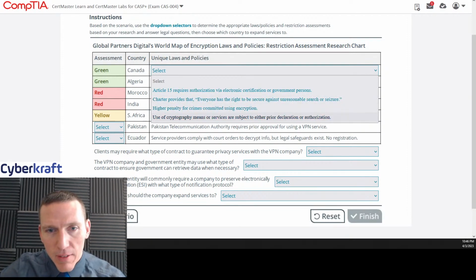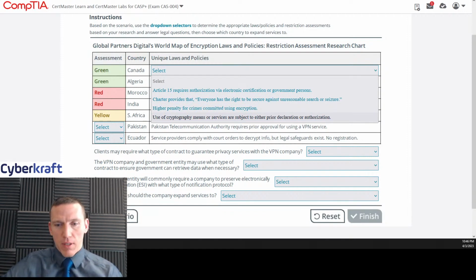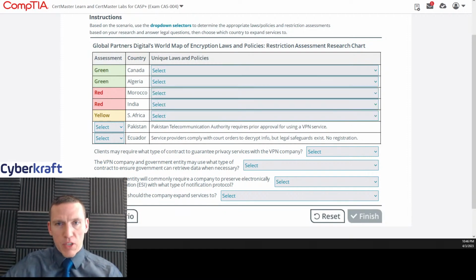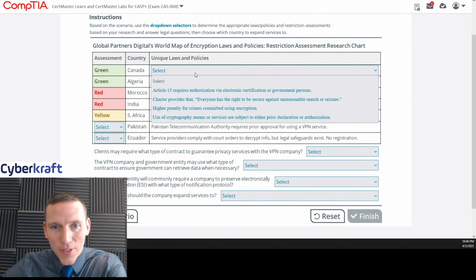Higher penalty. Hold on, I gotta make this window bigger. I'm using my streaming software to read this, otherwise I have to look this way. So I gotta make this window a little bigger. Okay. Otherwise, I can't read it through here. It has nothing to do with the question. Sorry. All right, here we go.